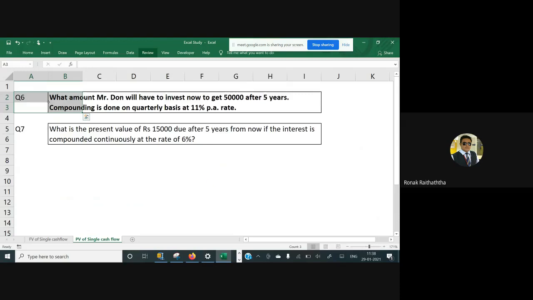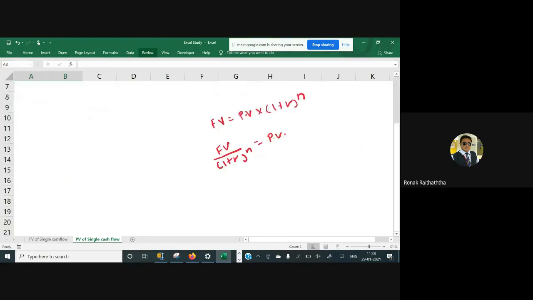So in FV, what we were using, FV equal to PV multiplied by 1 plus R raised to N, right? Now, if you modify this formula a bit, it becomes FV divided by 1 plus R raised to N equal to PV. So I can effectively say that it's nothing but FV multiplied by 1 divided by 1 plus R raised to N equal to PV. So the same formula we are using again to find the PV.